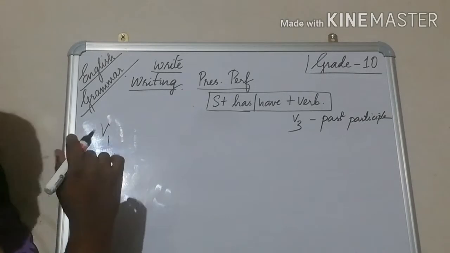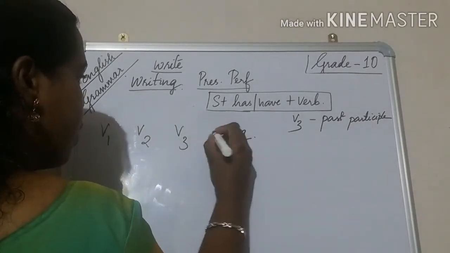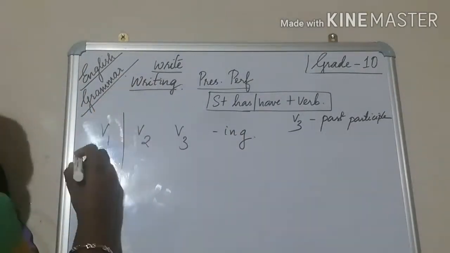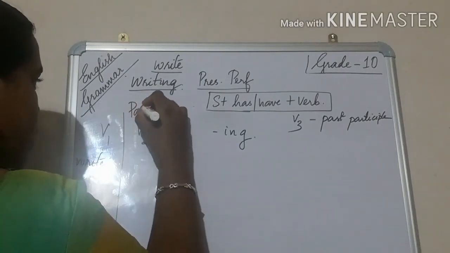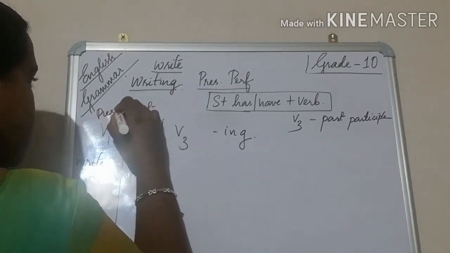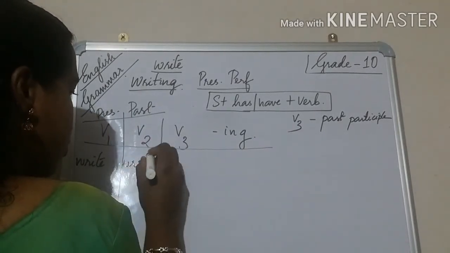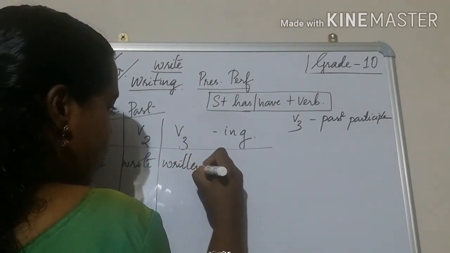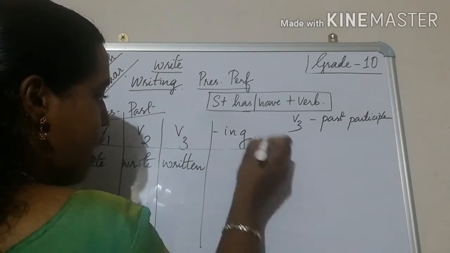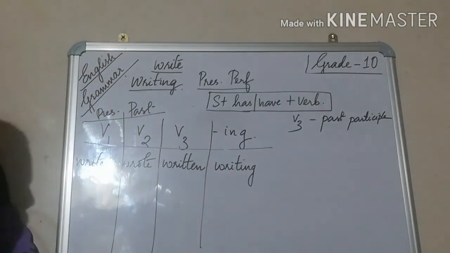V1, V2, V3 and ing form. So V1 is write, and V2 is past tense. Here present, past. So in the past it is wrote. Write, wrote, and the V3 is written, written. So the last form is the ing form, writing. Ing form is writing.